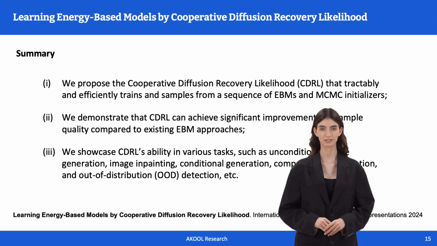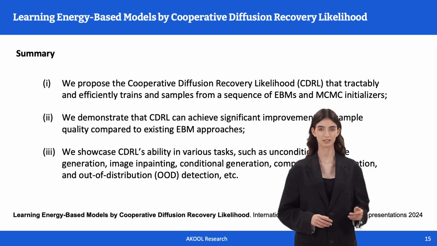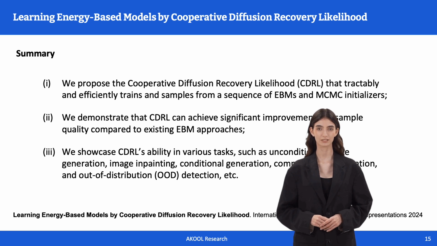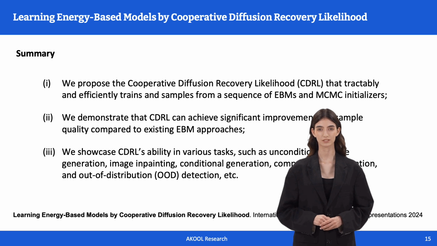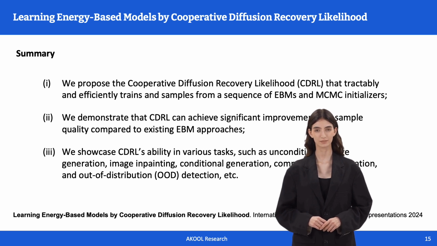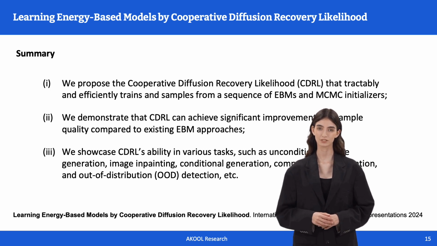We briefly summarize the paper. This paper proposes a cooperative diffusion recovery likelihood, CDRL, that tractably and efficiently trains and samples from a sequence of EBMs and MCMC initializers. We demonstrate that CDRL can achieve significant improvements on sample quality compared to existing EBM approaches. We showcase CDRL's ability in various tasks, such as unconditional image generation, image inpainting, conditional generation, compositional generation, and out-of-distribution (OOD) detection, etc. For more details, please refer to our paper below. Thanks for listening.